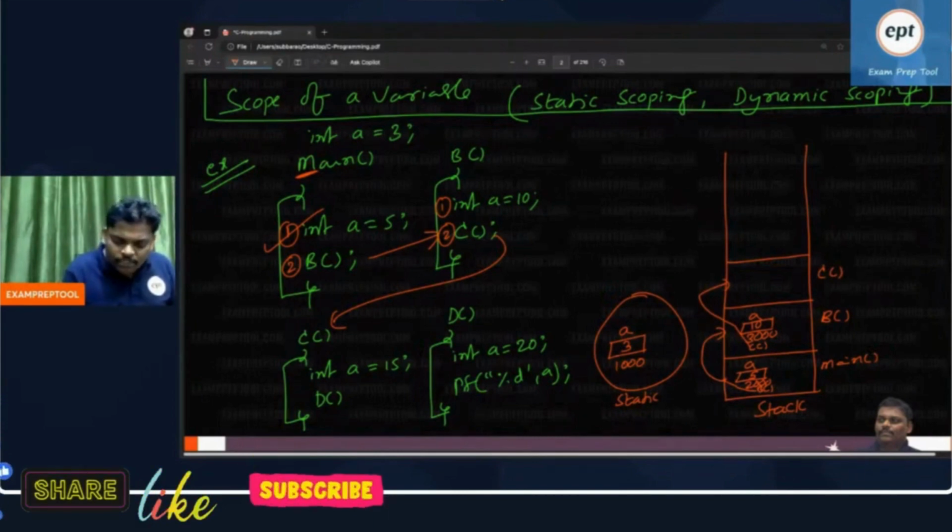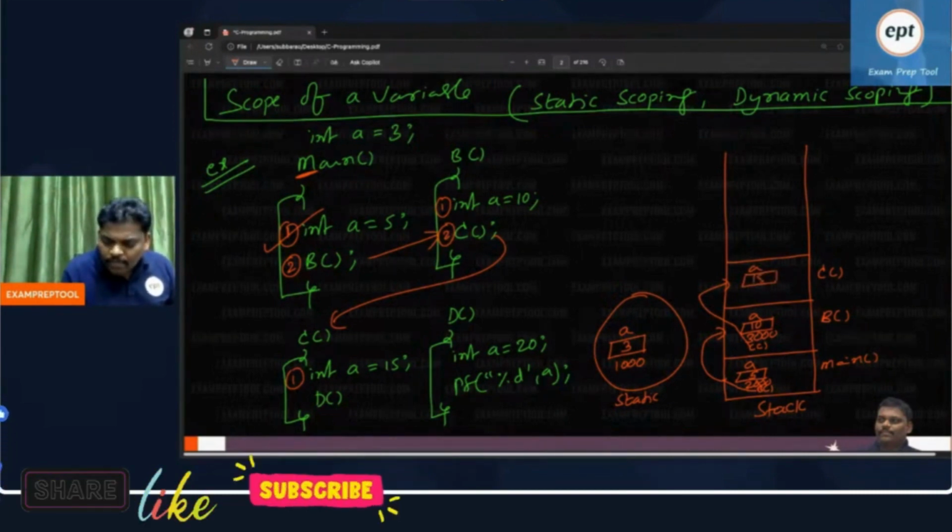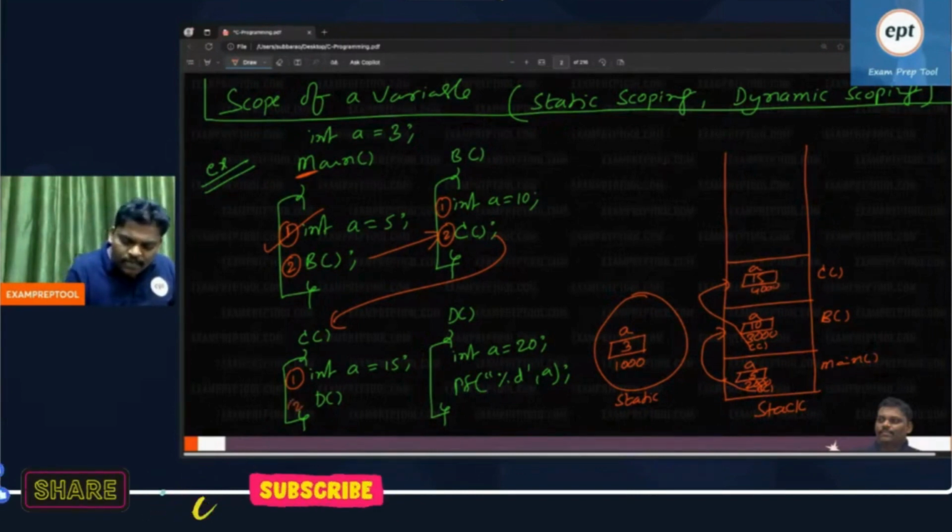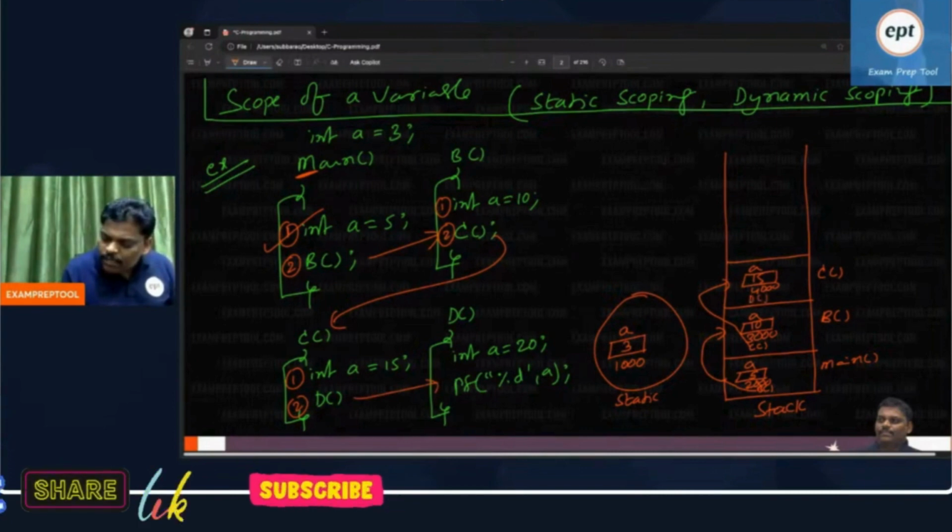Again in the C first line, declaration, create memory. A is 15, address is 4000. Now after declaration is over, second line, call the D function. Because D is called, again push operation. Function calling is push operation.